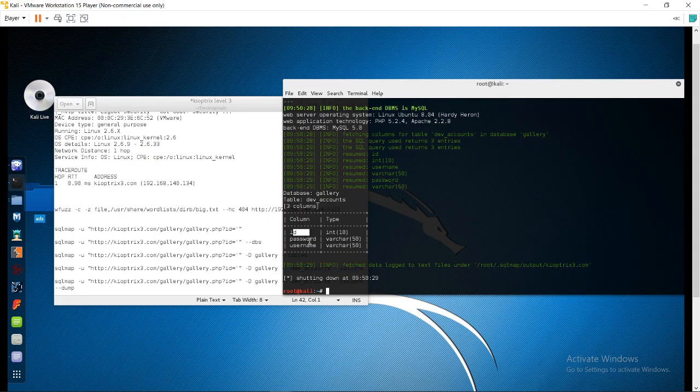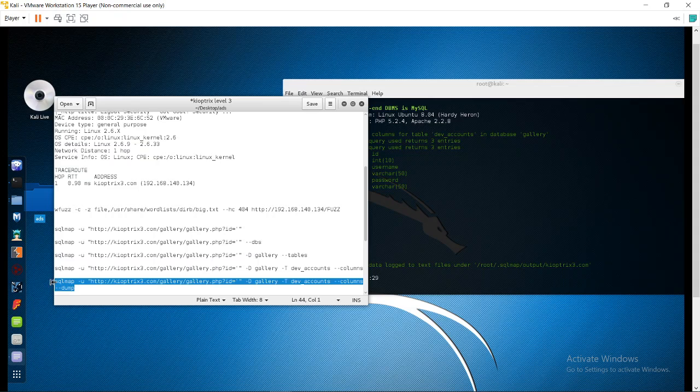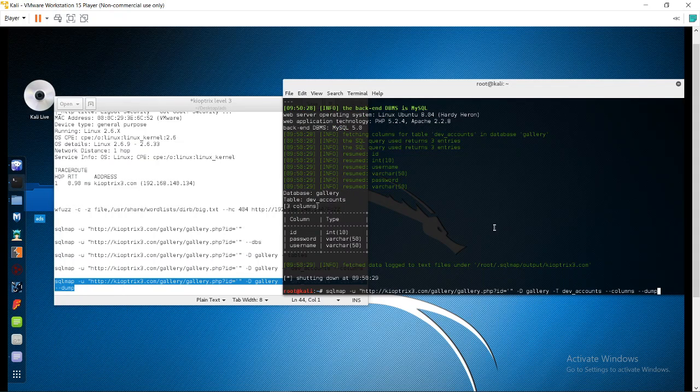It contains id, password, username. So I want to get all this information. So simply I will use the dump command. The dump command will give us all the information about this table.